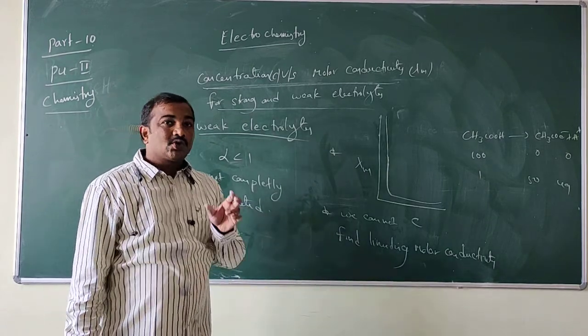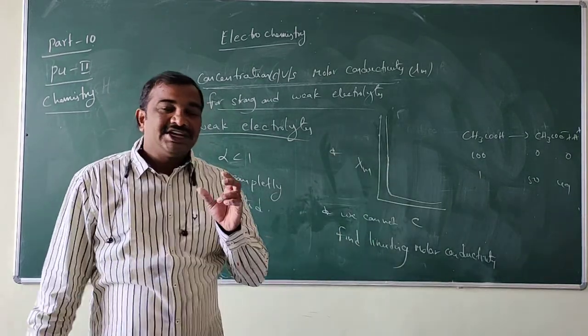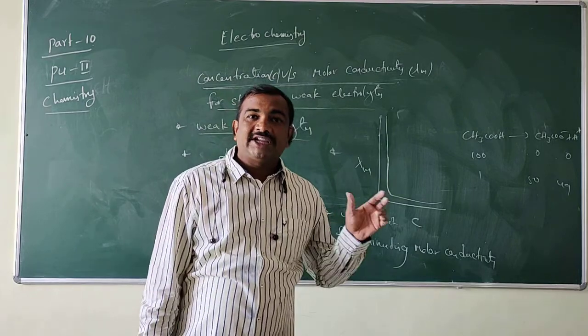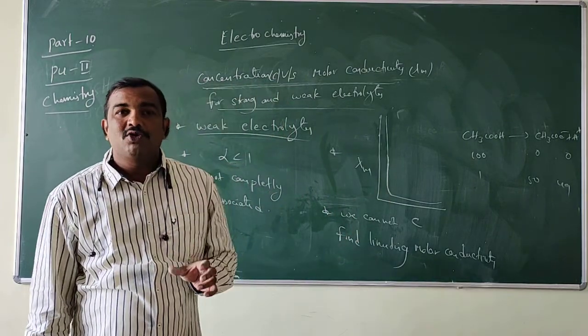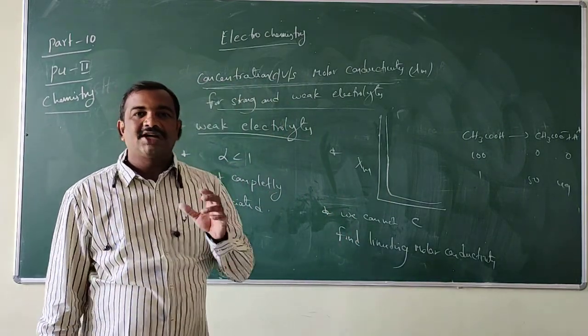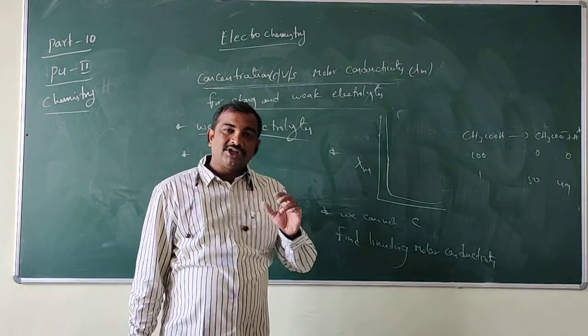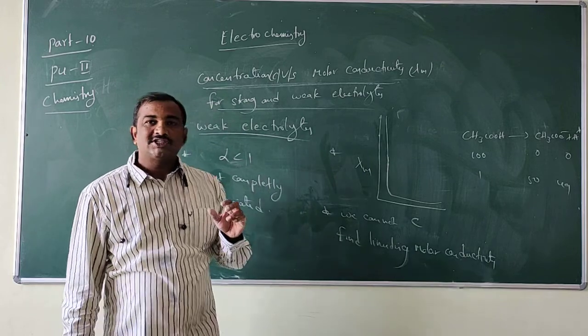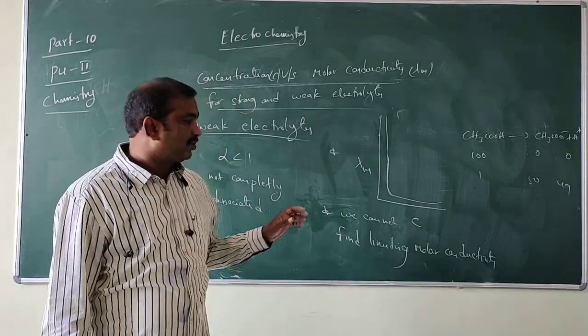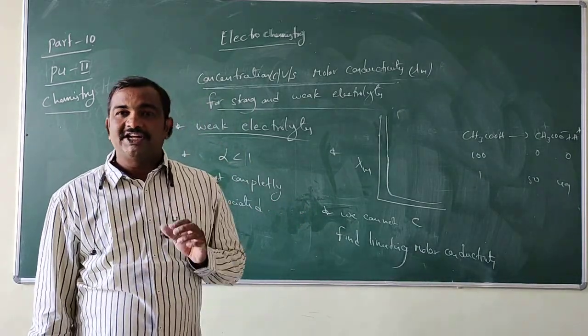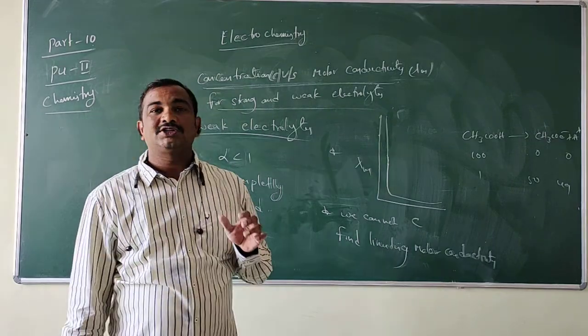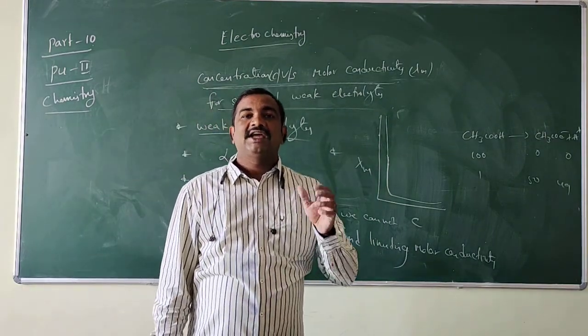Due to that, Kohlrausch, a scientist, derived an equation to calculate the limiting molar conductivity for weak electrolytes. That is Kohlrausch's law. Kohlrausch's law is defined like this: limiting molar conductivity at infinite dilution is equal to the sum of molar conductivities of cations and anions.